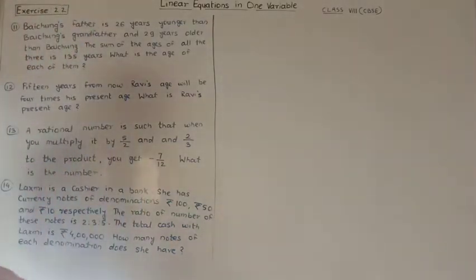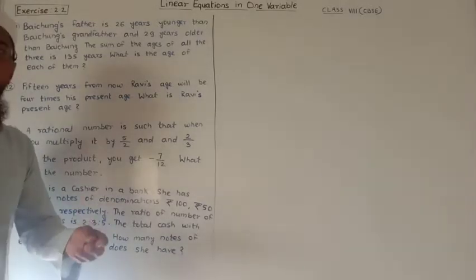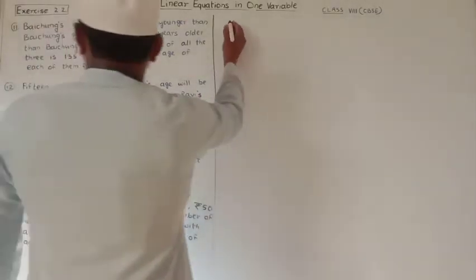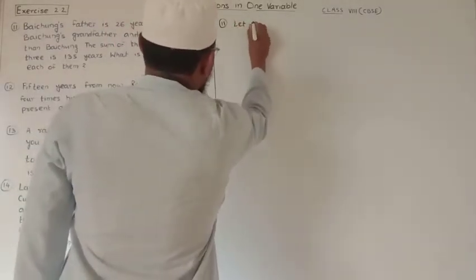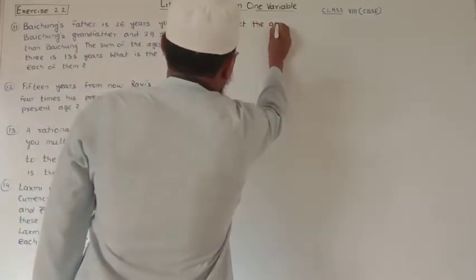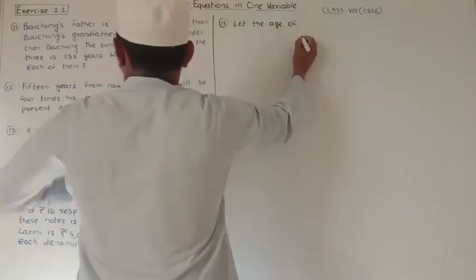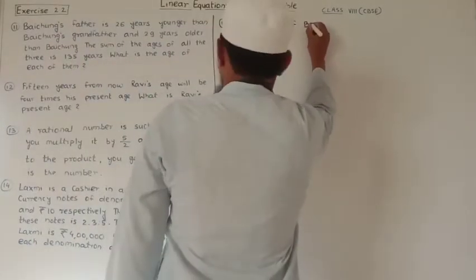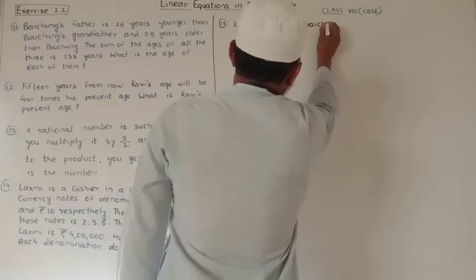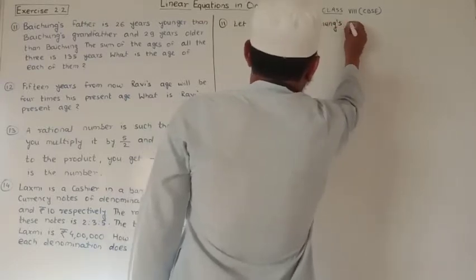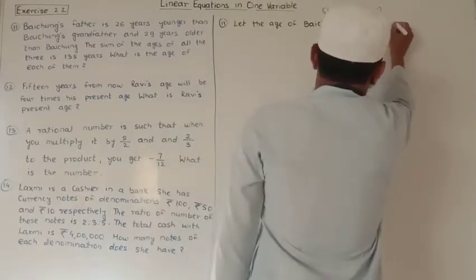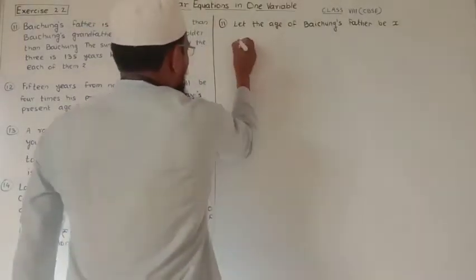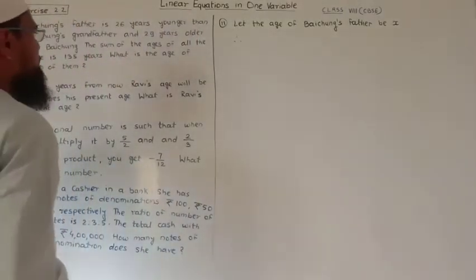So first of all, we consider the age of Baichung's father to be X. So let the age of Baichung's father be X.